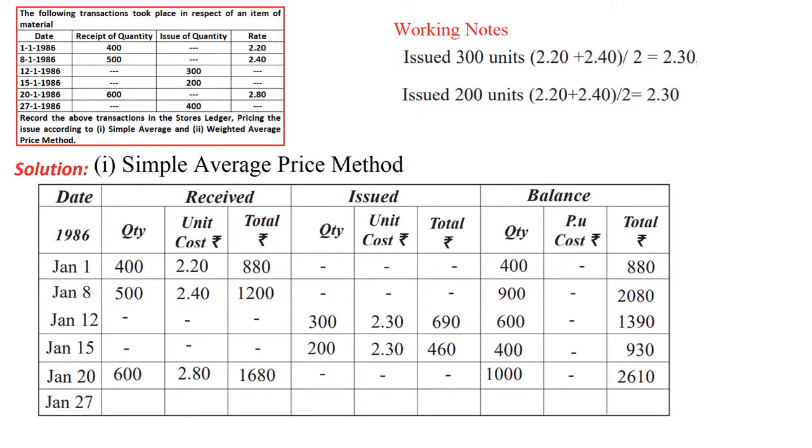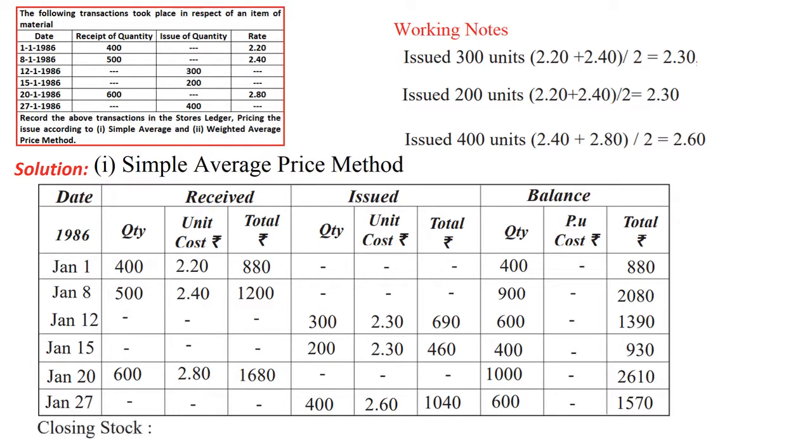Now the next date, 27th Jan, what is happening on this date? We are issuing 400 units. The most important, 400 units we are issuing, at what price we need to charge? So far we have purchased in the beginning 400 plus 500, 900. After that we have issued 300 and 200. So how much we have issued out of 900? If you see, already we have issued 500, right? So we have to consider FIFO method here. In the FIFO method, first in first out, therefore out of 400, first the slot which we have purchased, that 400 entirely over.